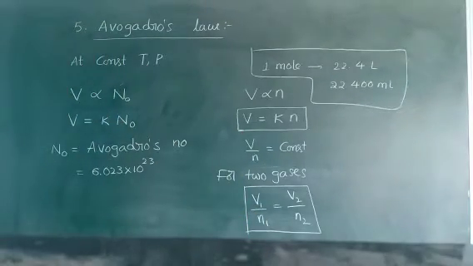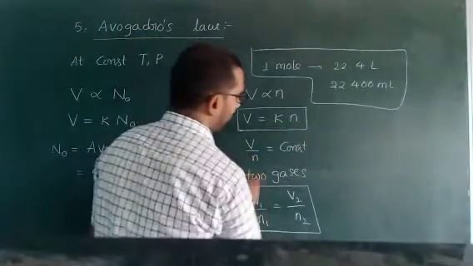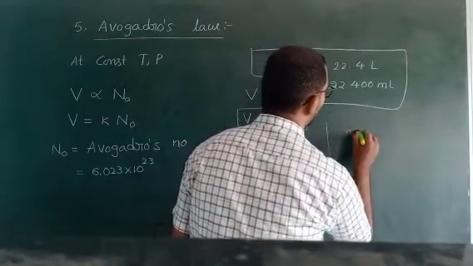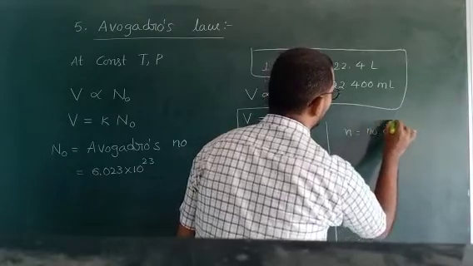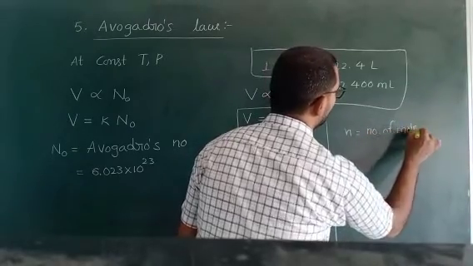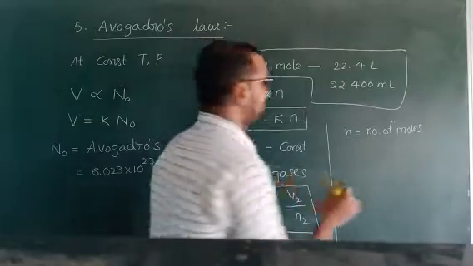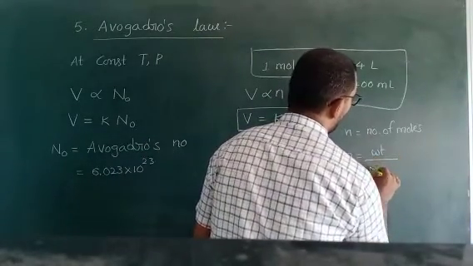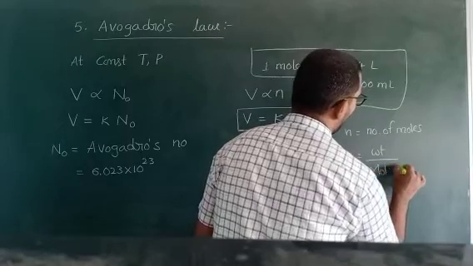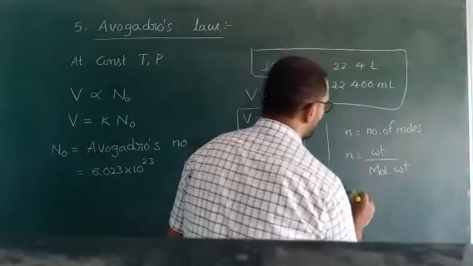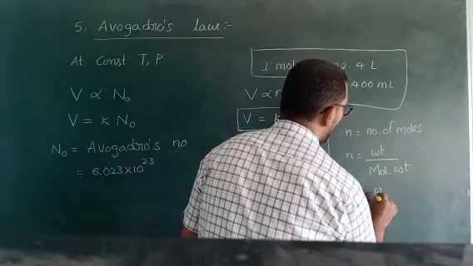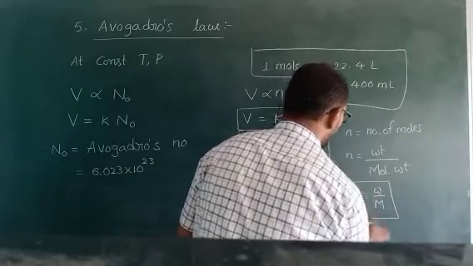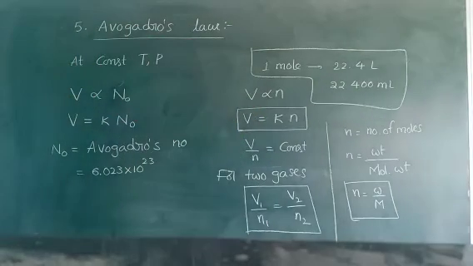And one more important point. How can you write, sir? Remember, what is small n? Small n means number of moles. And small n is equal to weight by molecular weight, or molecular mass. So n is equal to simply small w by capital M. Remember this one, all of you.